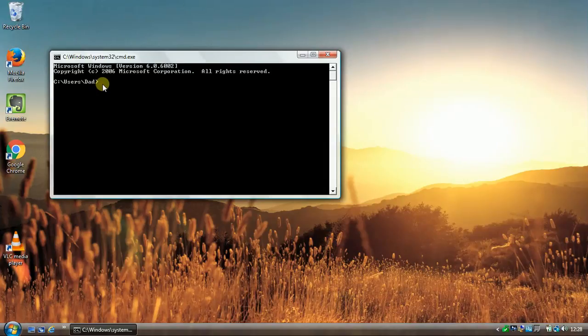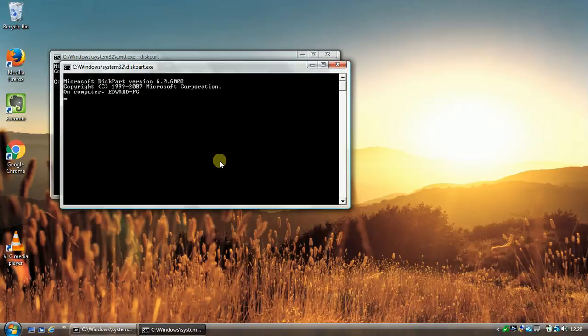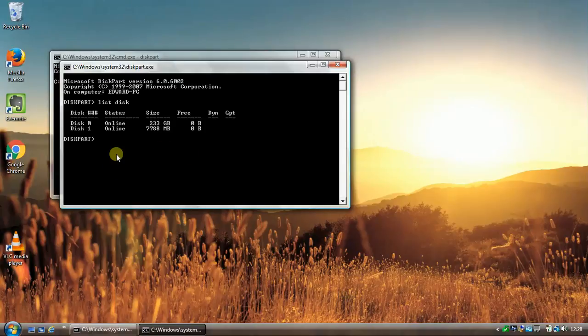In command prompt you want to type in diskpart, which stands for disk partition. Once that's selected, if you then type in list disk and then enter, what this will do is it will show you the two disks I've got. So the first disk, disk 0, is my hard drive. Disk 1 is my USB pen, which is around about 8 gigabytes. So 7788 megabytes, which is around about 8 gigabytes.